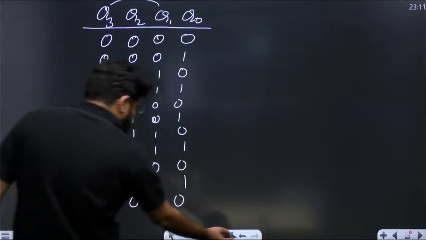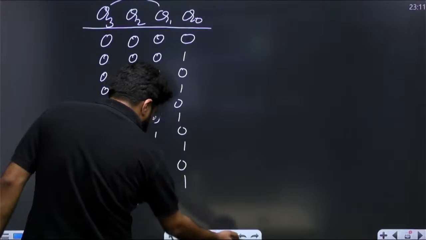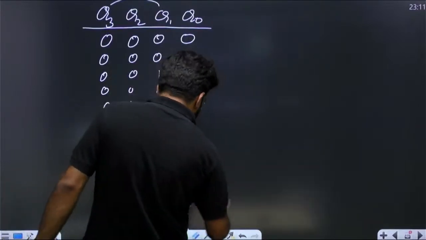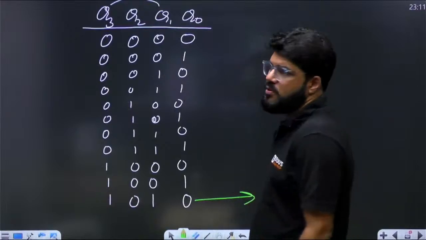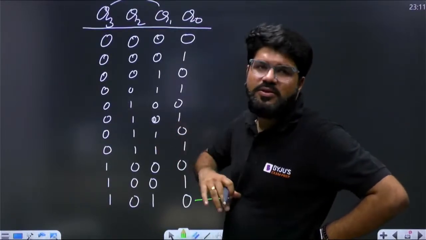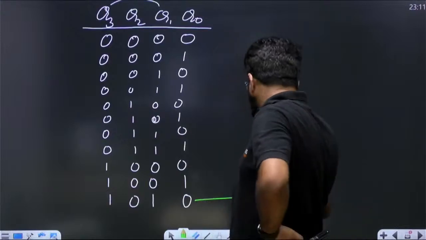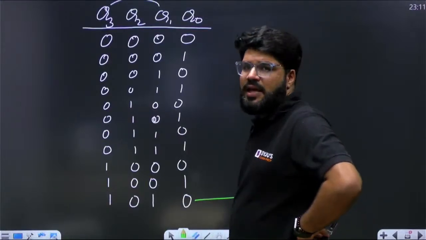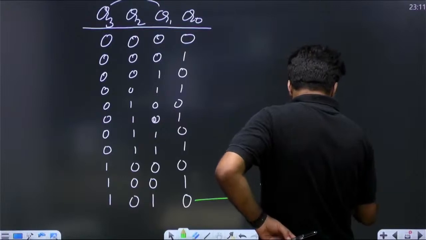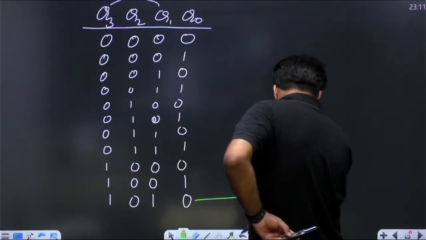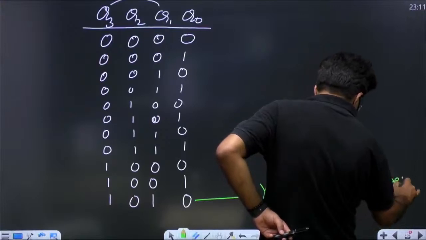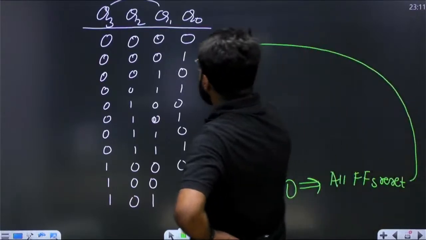At this 1, 0, 1, 0, ध्यान देना. Q3 and Q1 are both high. Right, X will become how much? X will become low, right? All flip-flops reset. The next state is 0, 0, 0, 0.